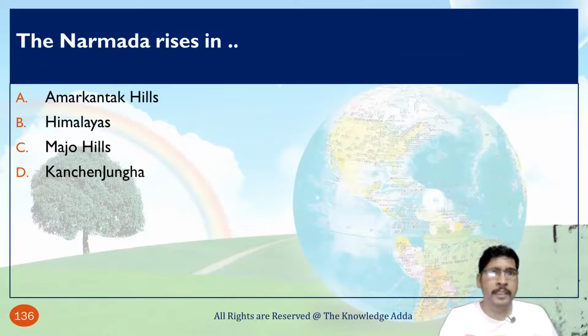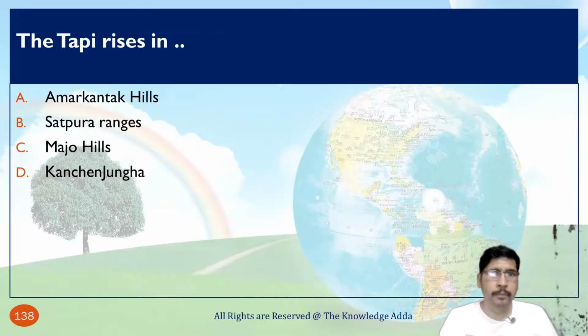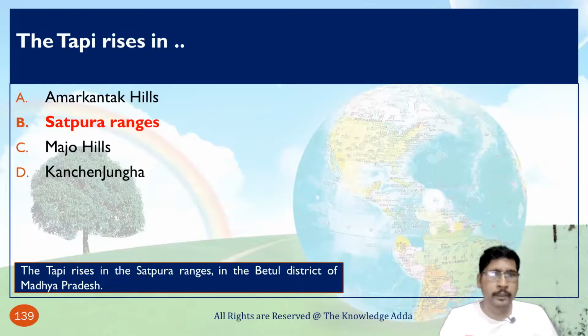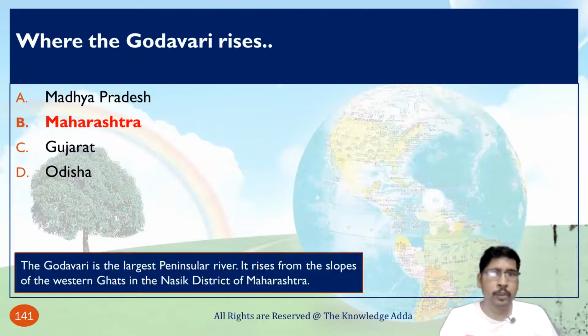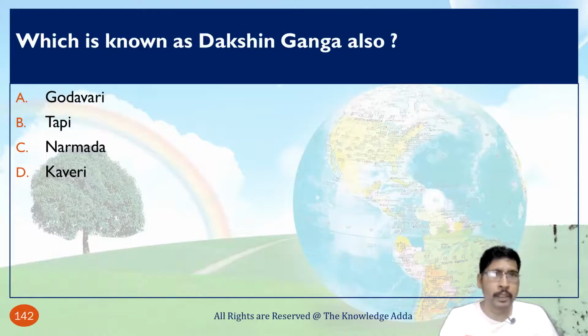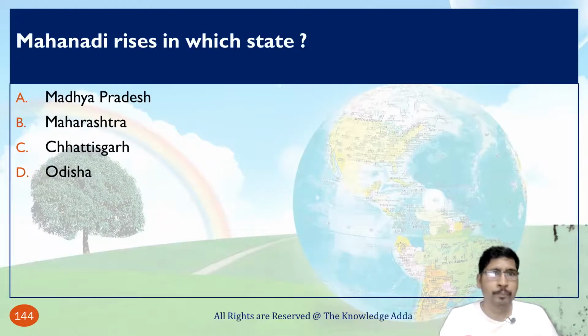The Narmada rises in the Amarkantak hill, that is in Madhya Pradesh. The Tapi rises in the Satpura range, also in Madhya Pradesh. The Godavari rises in Maharashtra, and it is also known as Dakshin Ganga.